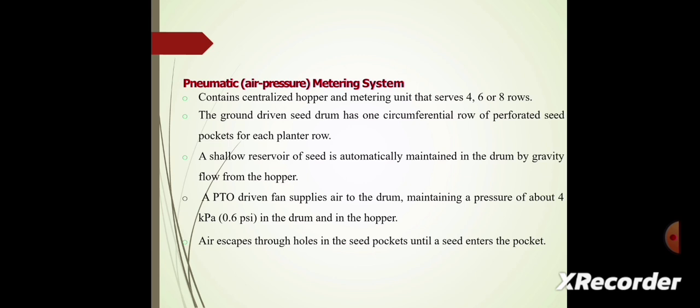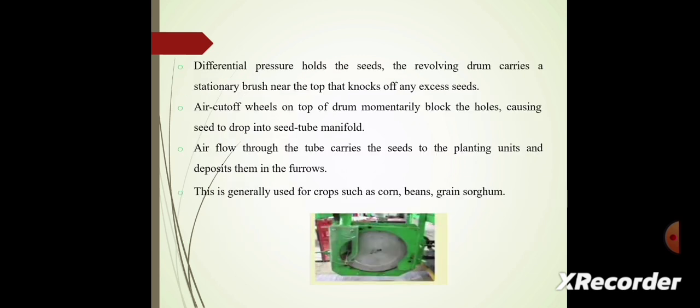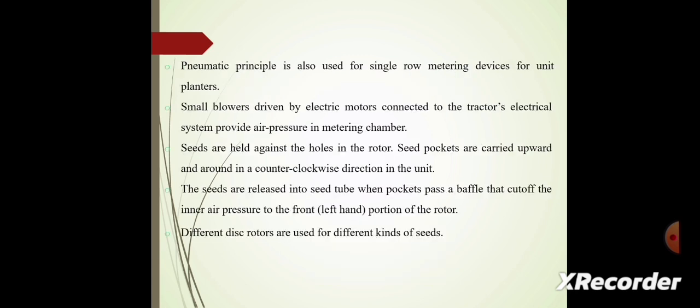Air escapes through holes in the seed packets until a seed enters the packet. Then the differential pressure holds the seed. The revolving drum carries a stationary brush near the top that knocks off any excess seeds. The air cut-off wheels on top of the drum momentarily block the holes, causing the seed to drop into the seed tube manifold. Next, the airflow through the tube carries the seeds to the planting unit and deposits them in the furrows. This is generally used for crops such as corn, beans, and grain sorghums.